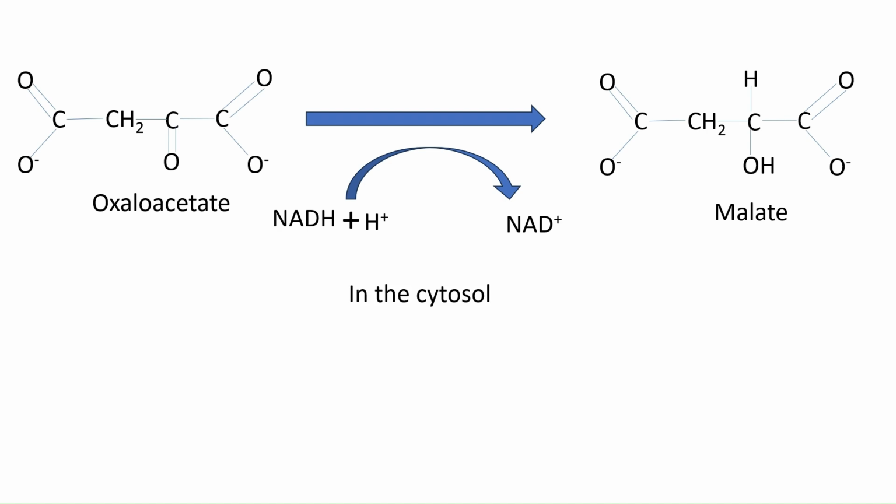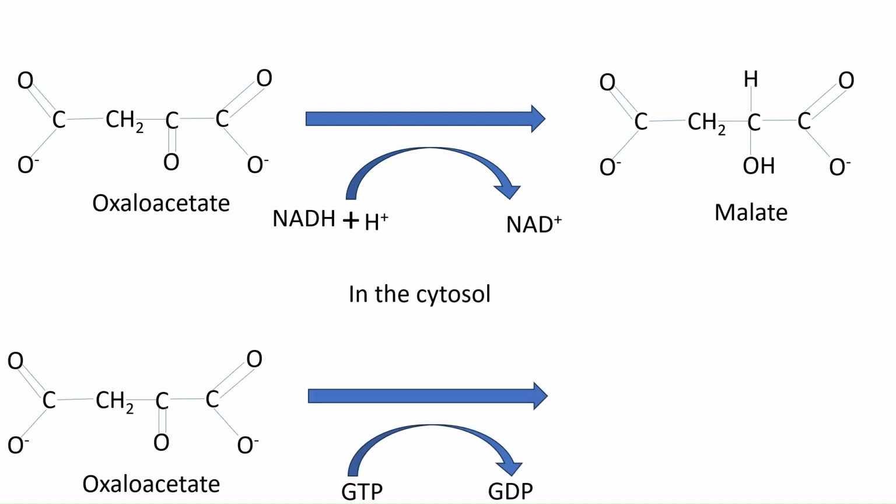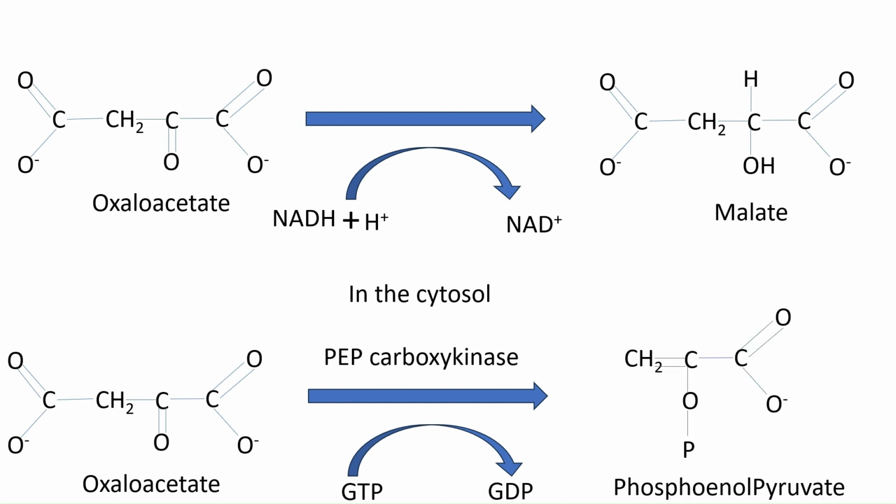Now, in the cytosol, the oxaloacetate is converted to phosphoenolpyruvate by the enzyme PEP carboxykinase, that is phosphoenolpyruvate carboxykinase. And this enzyme uses GTP instead of ATP for phosphorylation.